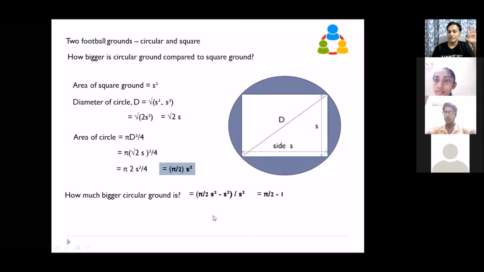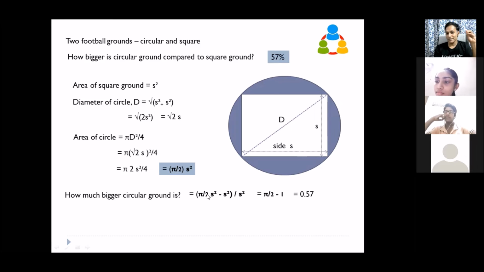So this will become pi by 2 minus 1. What is the value of pi by 2? It is 3.14 by 2, some 1.57 you will get. So this value you will get as 0.57. If you calculate in percentage, you will get it as 57%.